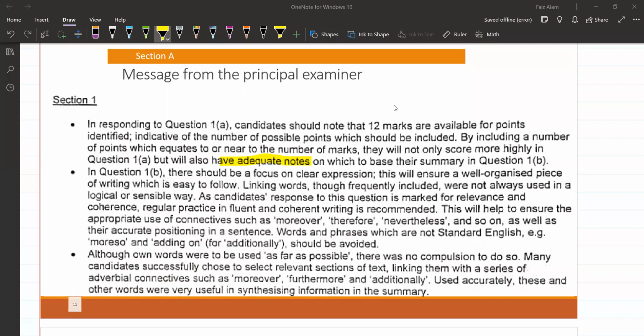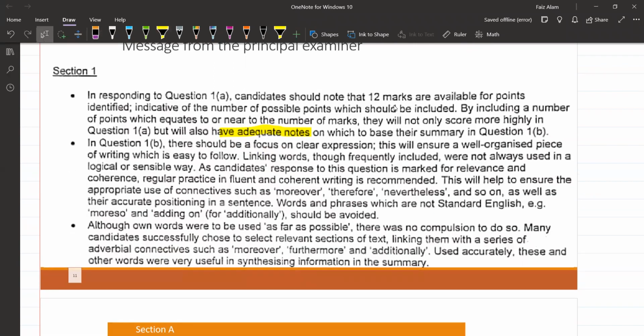In question 1B, there should be a focus on clear expression. B means B is the summary point, guys. B वाला जो part was summary part है. This will ensure a well-organized piece of writing which is easy to follow. Linking words are frequently included but not always used.